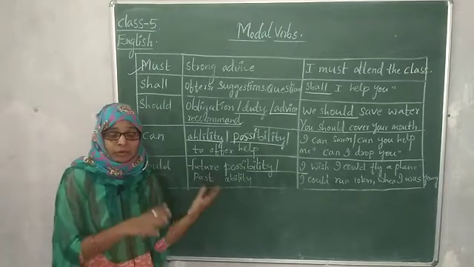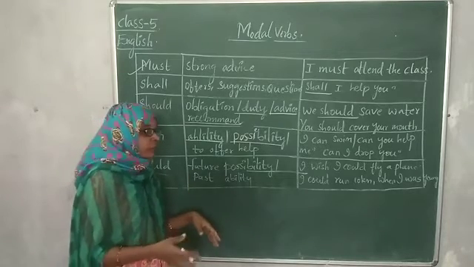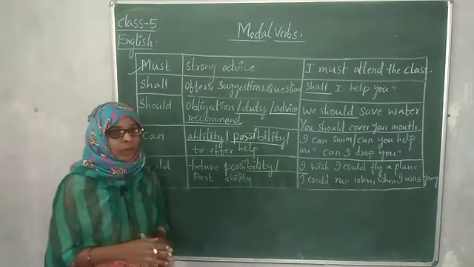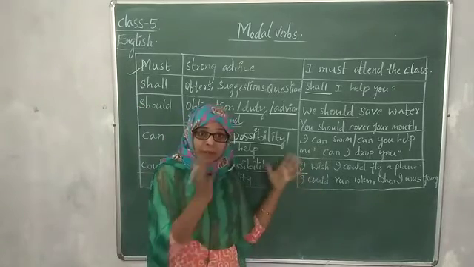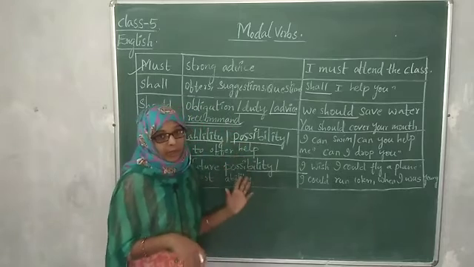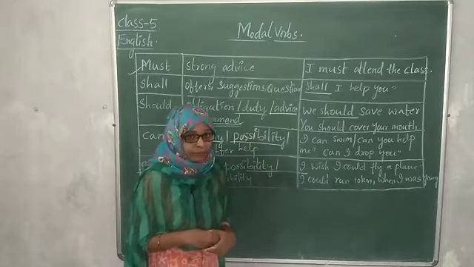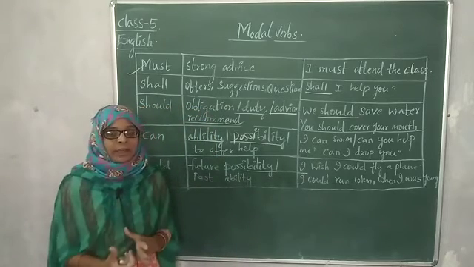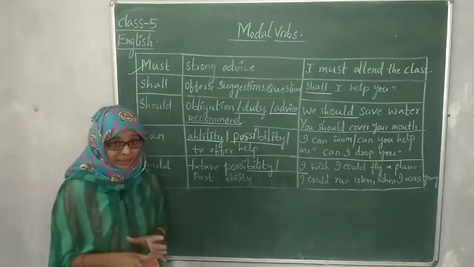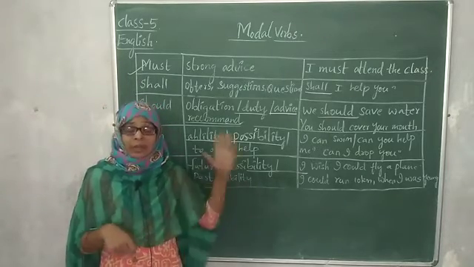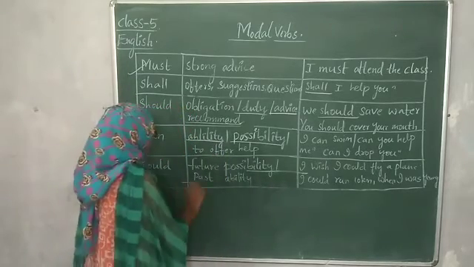He is saying that when he was at the age of 20 to 30, he could run at that time, but now as he has become old, he can't do this. So he is expressing the past ability. At a certain point of time, at a certain age, he could run 10 kilometers. In this way, we use could.